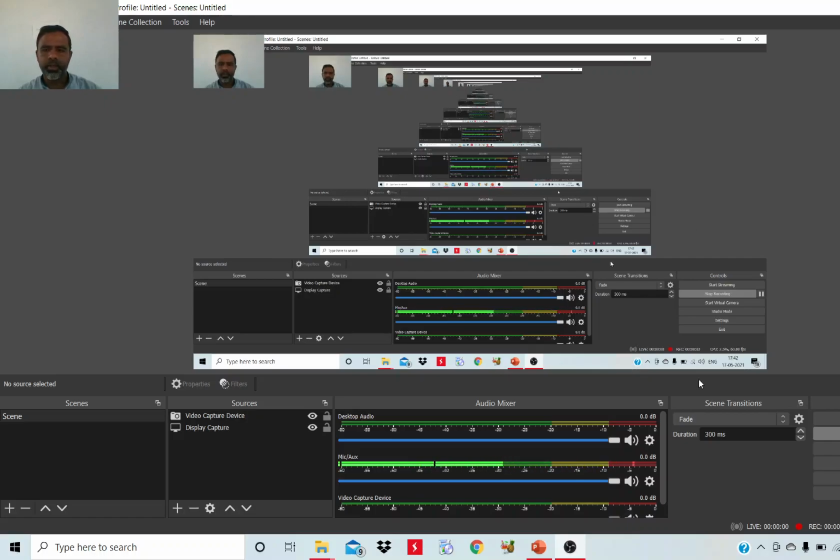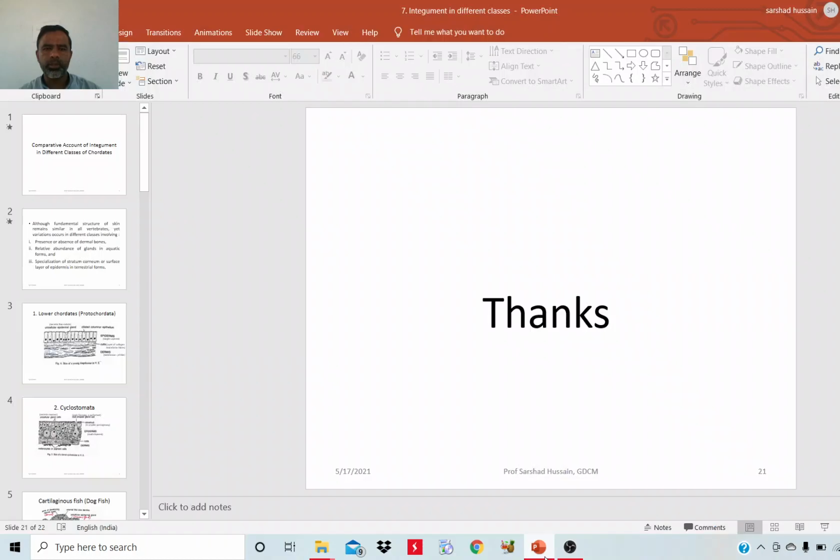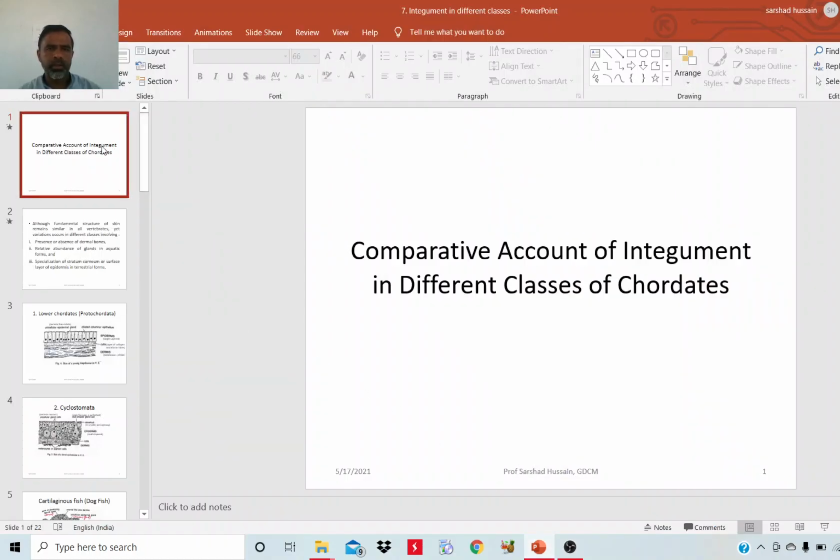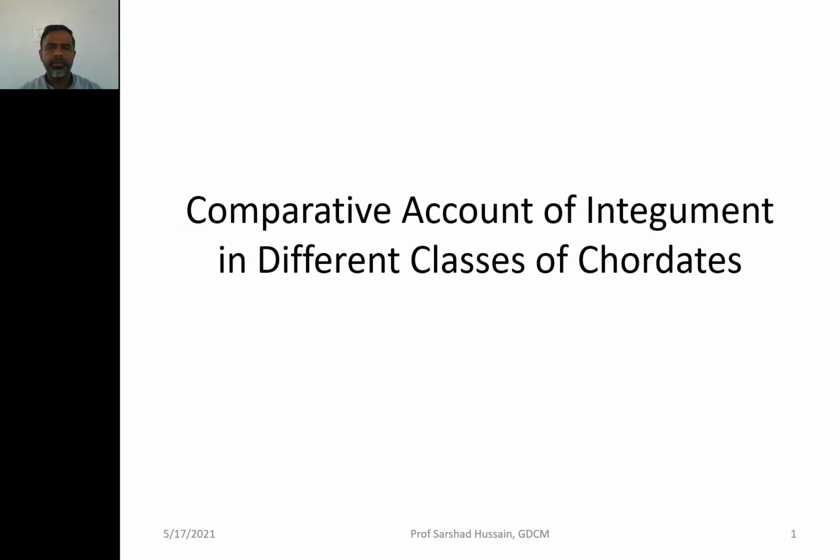Dear students, let us start with another topic, that is the comparative account of the integument in different classes of chordates. Till now we have studied the typical structure of a skin, in which we have taken the mammalian skin, and then we have studied different derivatives of the skin. And now let us discuss the comparative account, how the integument is different in different classes of the chordates.